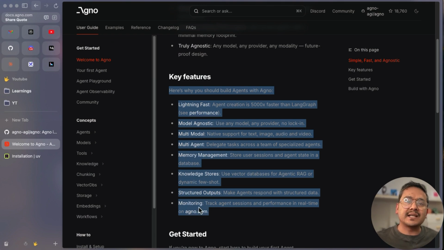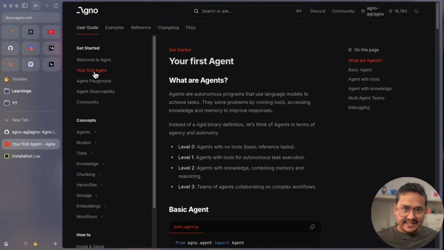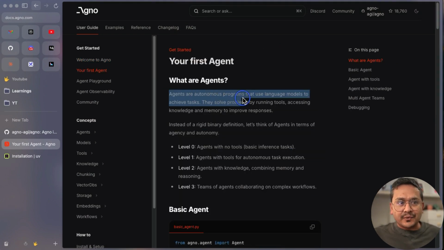All of these things are baked into AGNO. This is really good part, right? So that is what is AGNO. Now let's go to what are agents. Agents are autonomous programs that use language models to achieve the task.